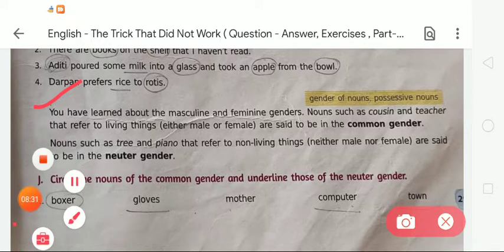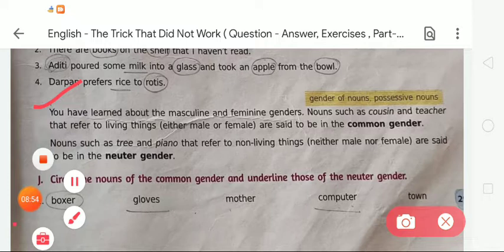Okay, now the next, what is neuter gender? Student, what is neuter gender? Nouns such as tree and piano that refer to non-living things. Okay, in common gender we have learned that... dear students, it's very important for you.